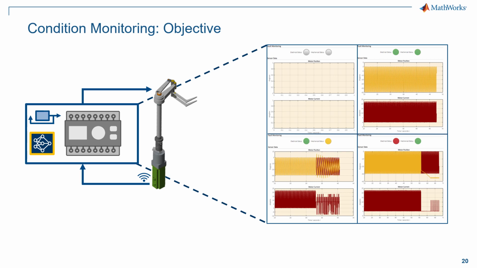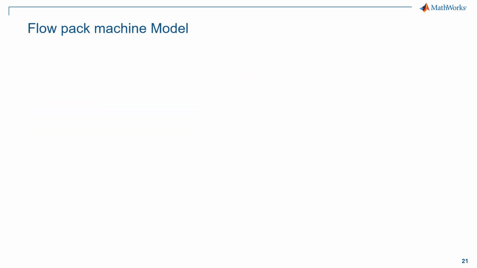The objective then of the condition monitoring application is that of implementing a classification model able to read measure signals in real time and translate them into info regarding the flowpack machine electrical and mechanical status. This classifier has to be deployed on the same PLC responsible for controlling the machine. To work on this,